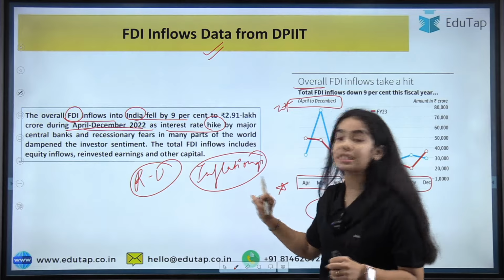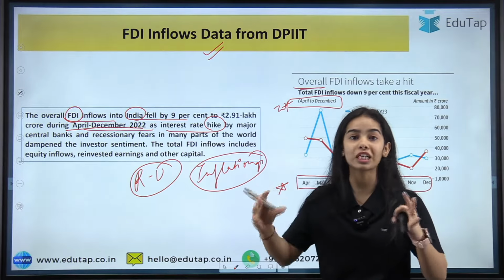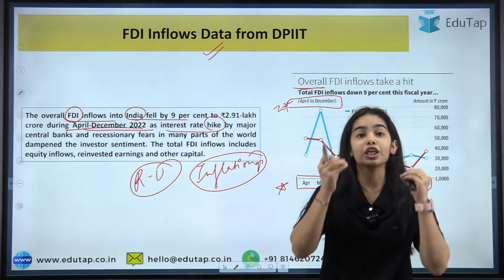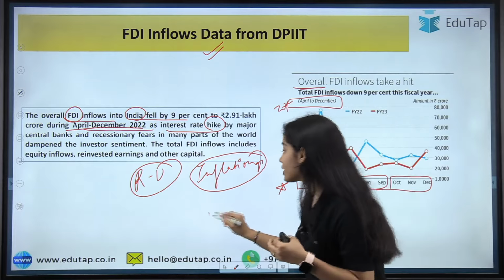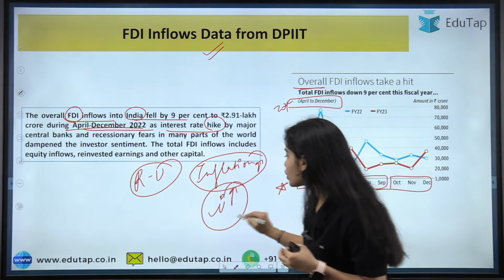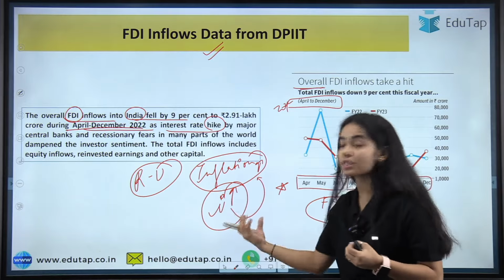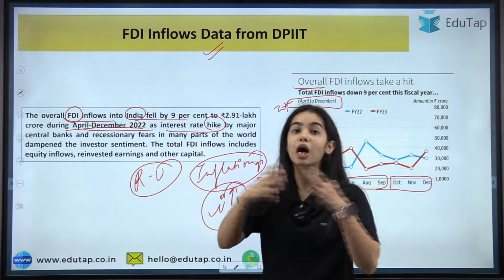And to control this inflation, the central banks of most countries, the developed countries, the developing countries, our Reserve Bank of India, they all were raising the interest rates. So to control the increasing inflation, interest rates were being raised by the major central banks around the globe.